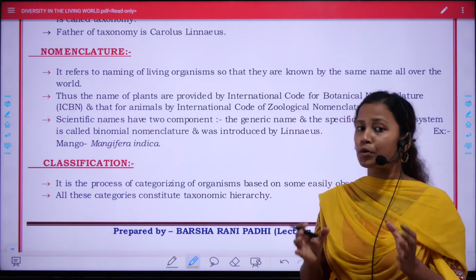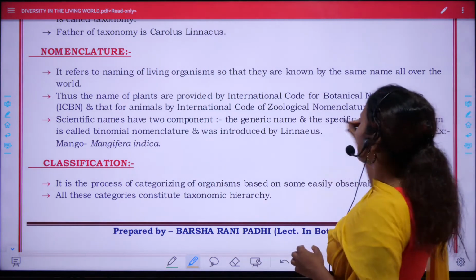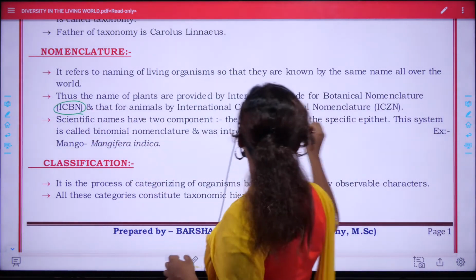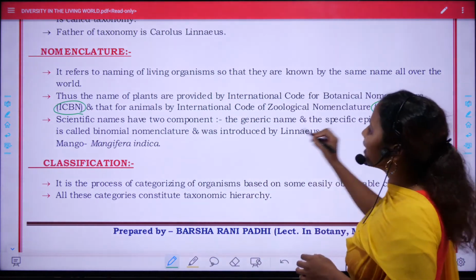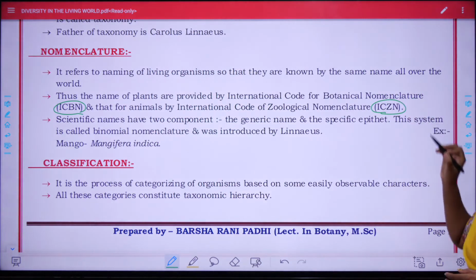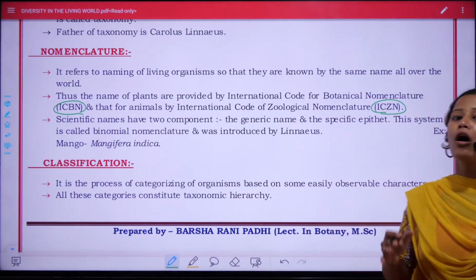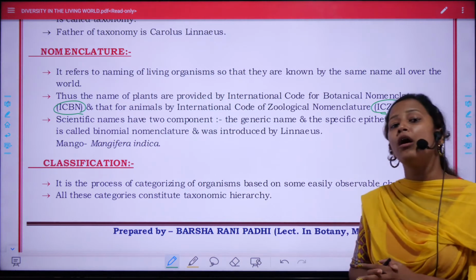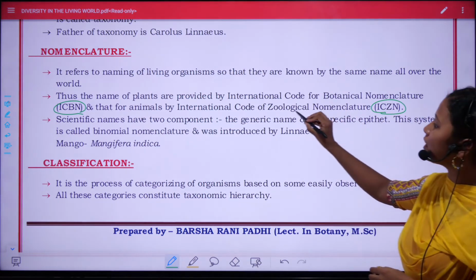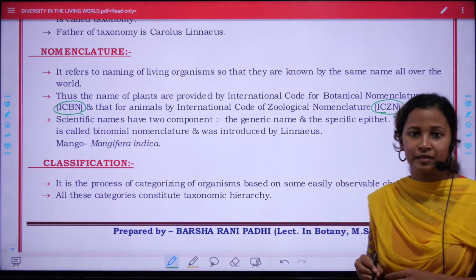This process was initiated by two organizations, ICBN and ICZN. ICBN stands for International Code for Botanical Nomenclature. This organization provides all the botanical names to all the plant groups, and ICZN stands for International Code of Zoological Nomenclature.